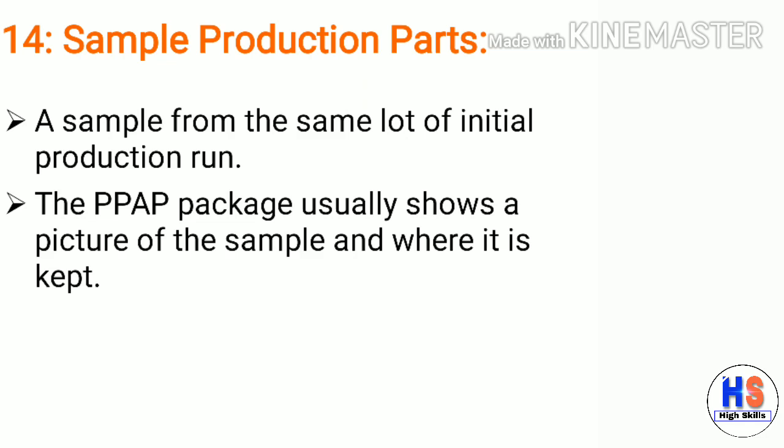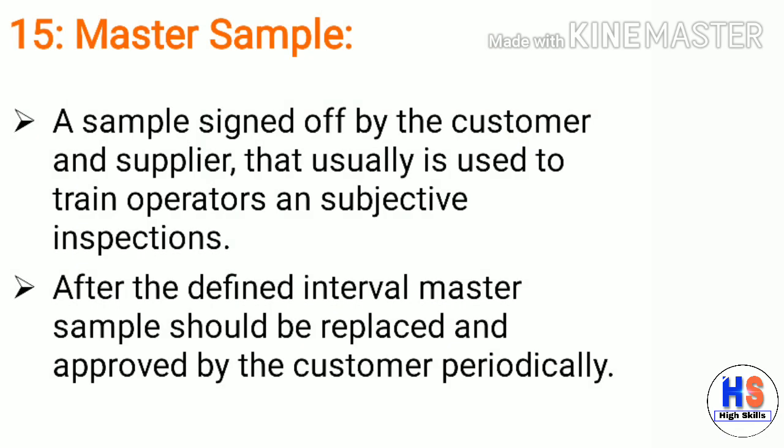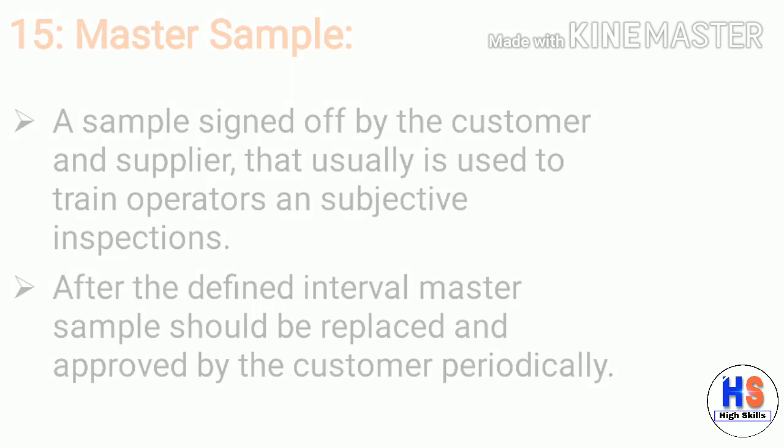A sample from the same lot of the initial production run. The PPAP package usually shows a picture of the sample and where it is kept. Let's move to the 15th PPAP element, which is Master Sample. A sample signed off by the customer and supplier that is usually used to train operators and for subjective inspections. After the defined interval, the master sample should be replaced and approved by the customer periodically.